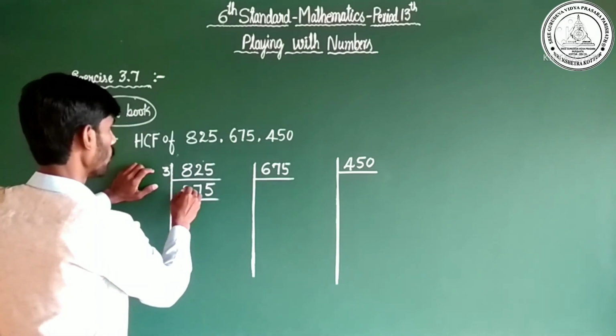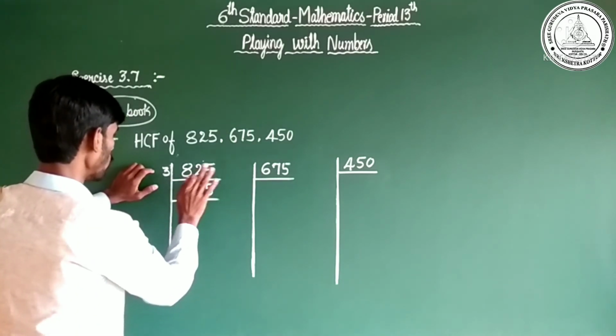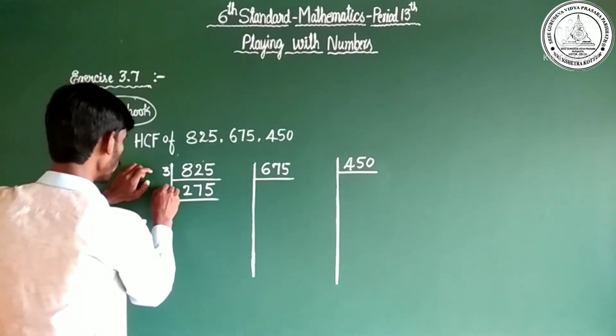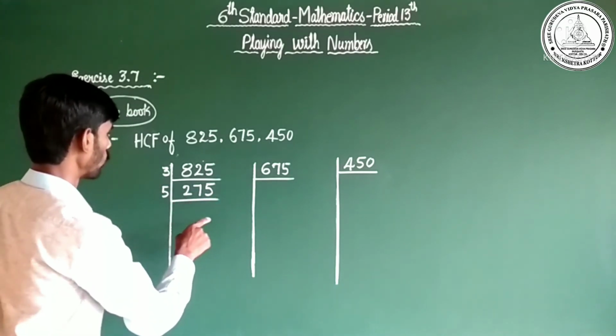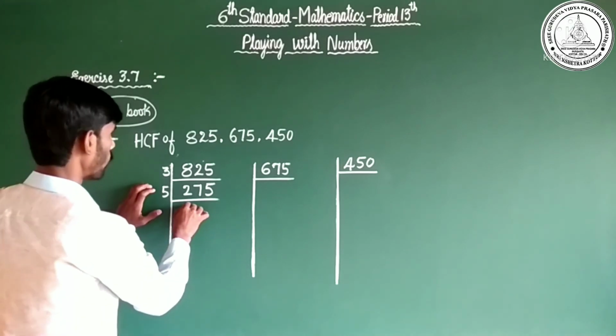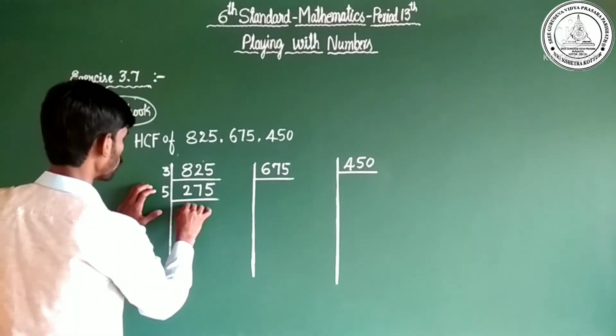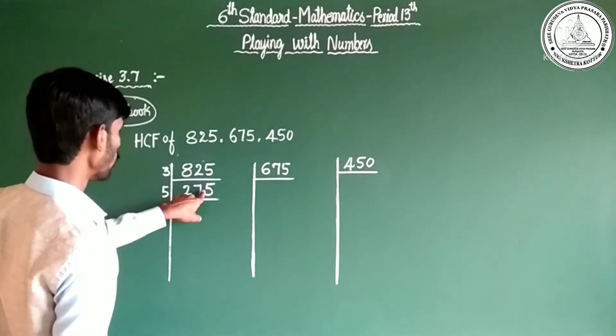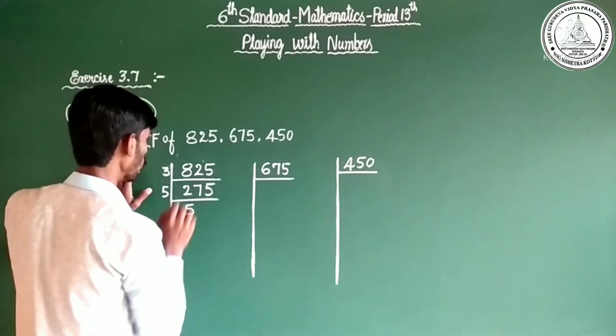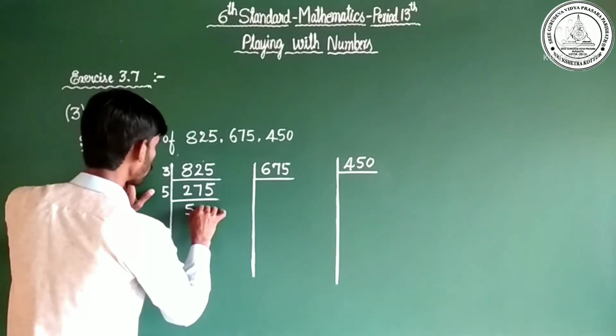Next, you may take 3. It is not possible. That's why you may take 5. 5 how much? 5 5s are 25. It becomes 25 and 5 5s are 25 once again.